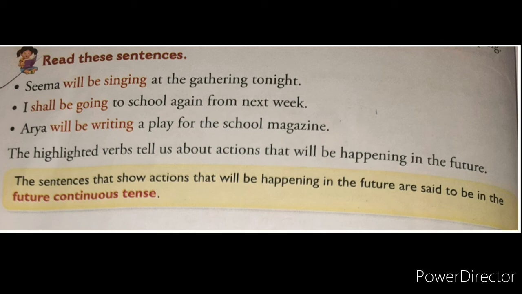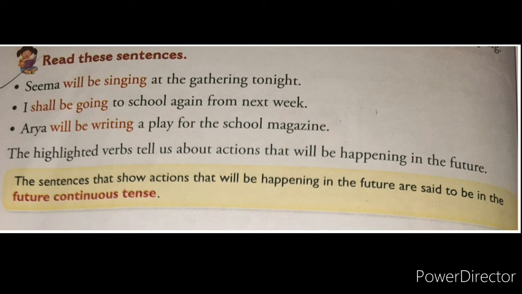So with the main verb, in the first sentence the main verb is sing, and for that what is added? Ing, means for the main verb we add ing, and it is future continuous tense. So after will we use be. Seema will be singing at the gathering tonight, means she will be singing in future at the gathering tonight.